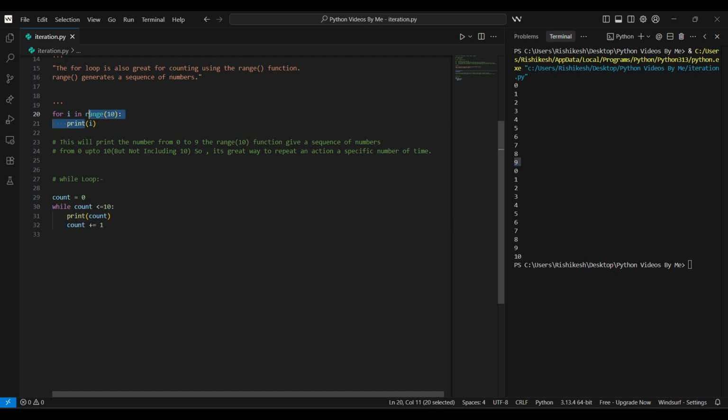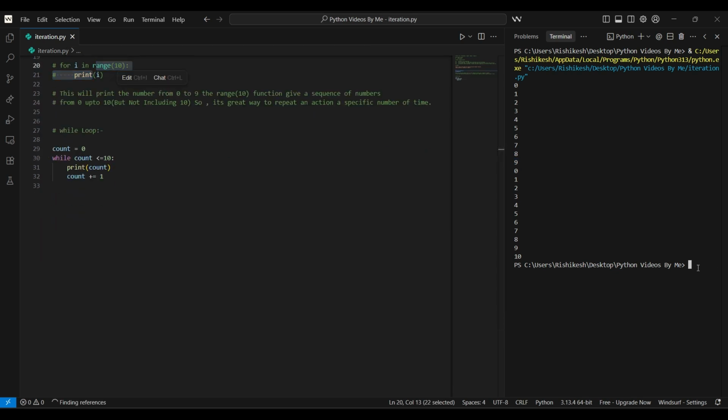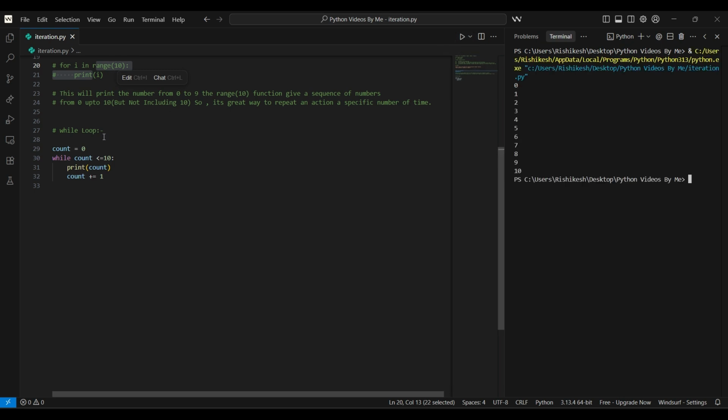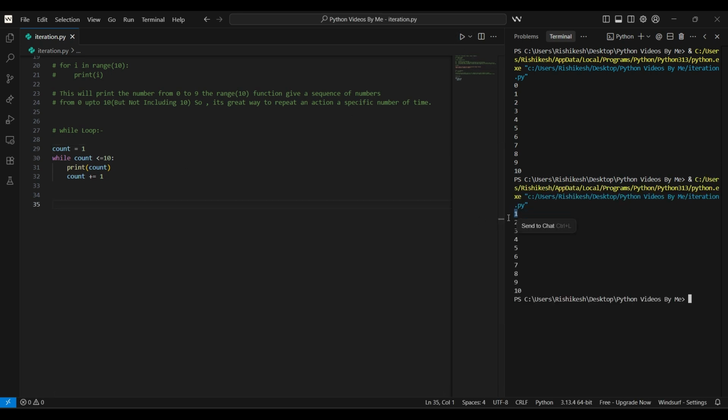So suppose I comment out this line and again I run this program. Let's see, it starts from 0 and goes up to 10: 0 1 2 3 4 5 until 10 gets printed here. So how does it work? Let's walk through this. We start with count 0. If I want to start from count 1, that will also work and the printed output will start from 1.